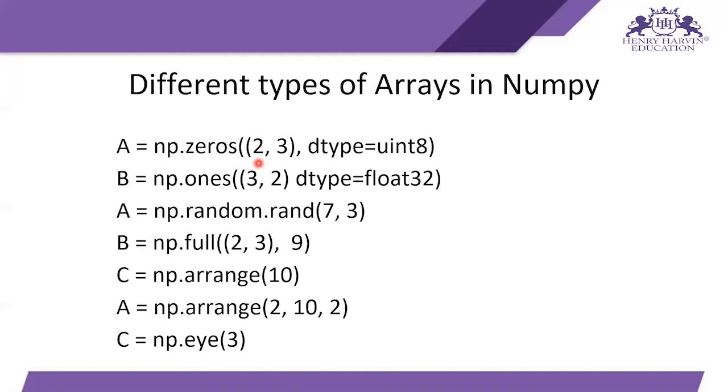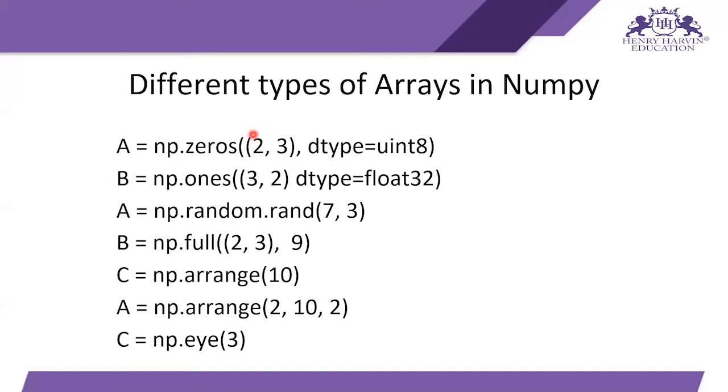So here, as you can see, I have an array of two dimensions. 2 comma 3 is the dimension of the array, or I can say this is a matrix of 2 comma 3: two rows and three columns. So if I want a matrix of two rows and three columns with all the elements as zeros, then I can just type np.zeros in parentheses.